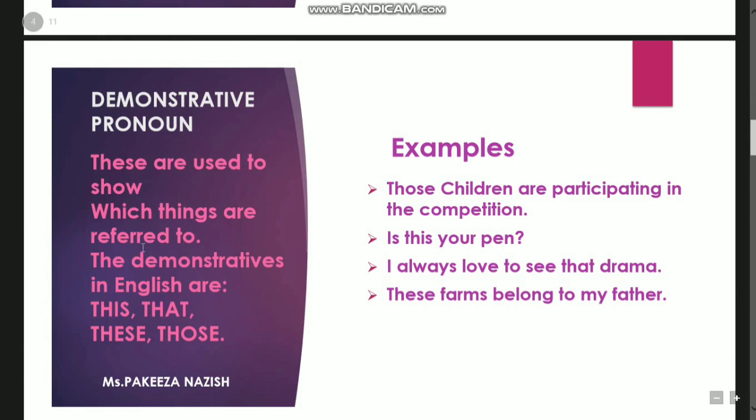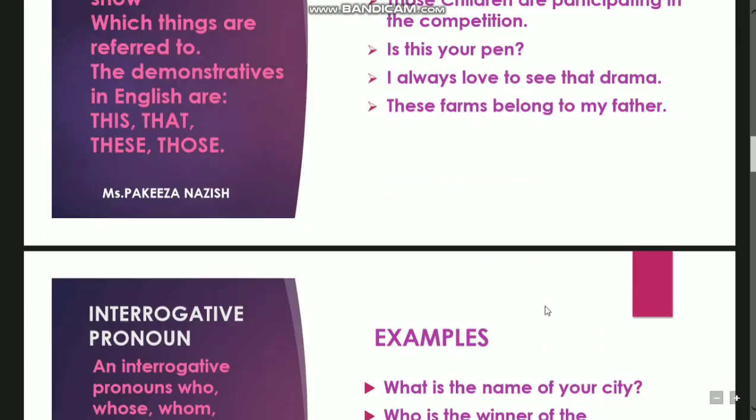Then comes the demonstrative pronoun. These are used to say which things are referred to. To refer to means to point out, to point at some things: this, that, these, those. This and that are for the singulars, these and those are for the plurals. For example, those children are participating in the competition. Is this your pen? I always love to see that drama. These poems belong to my father.